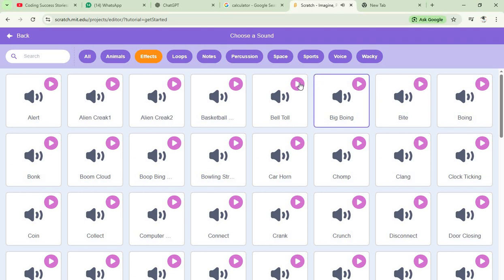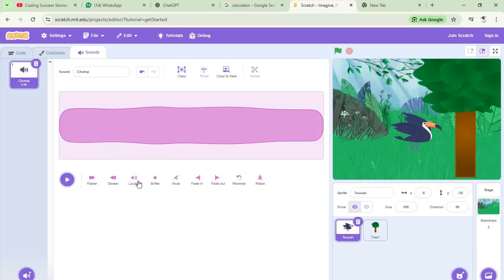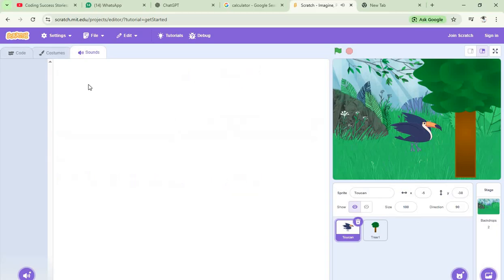Effects. Jump. I think let's change jump. And I think let's like